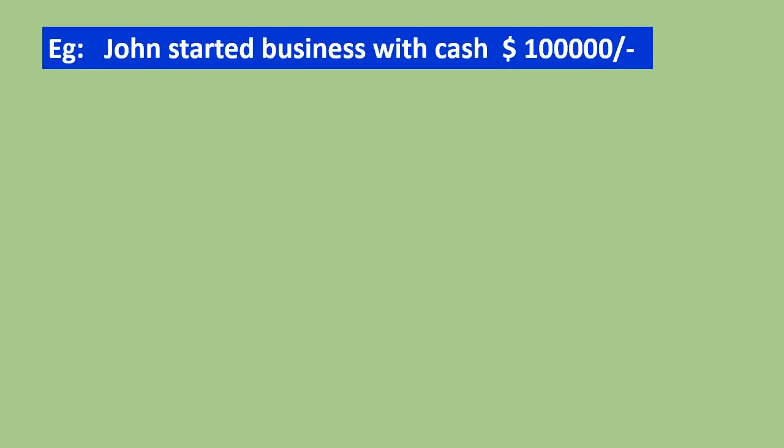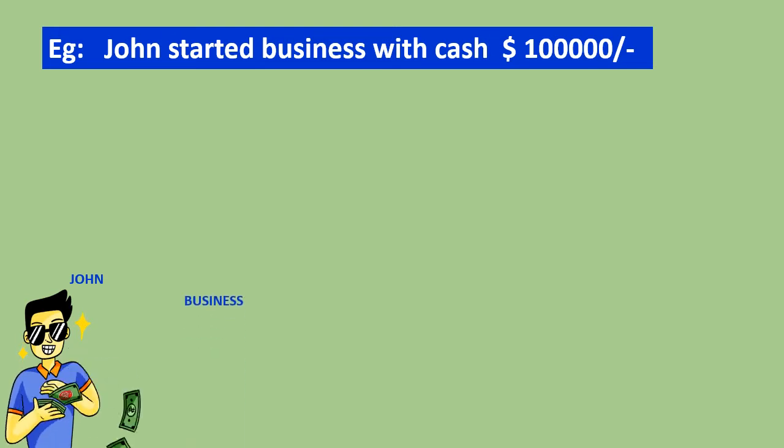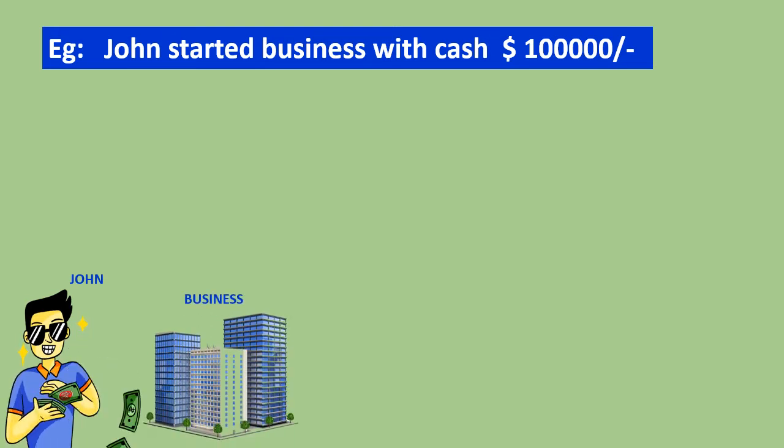Example: John started business with cash $100,000. This is our John. Now John is investing money in the business, right? Here John and the business are two persons, two things.